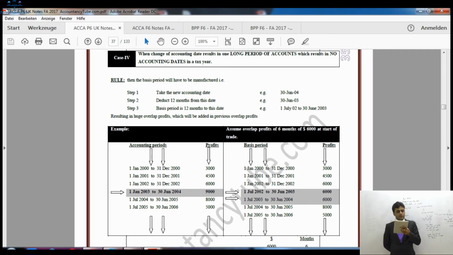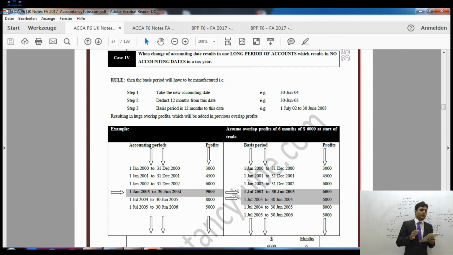Now in the shaded area, if you see 30th of June 2004, which tax year is it? Tax year 45, isn't it? Now this is tax year 45. What is the previous tax year? If you check the previous accounting date, 31st of December 2002, which tax year is it? That is tax year 23, right? So that is 23, and the next one is 45. So tax year 34 is missing. So there is no accounting date ending in the tax year 34.